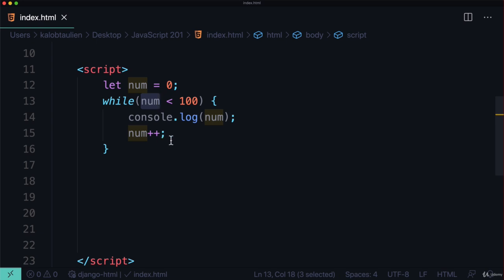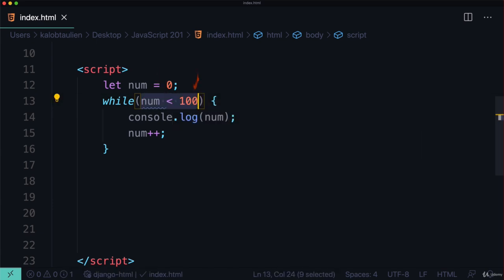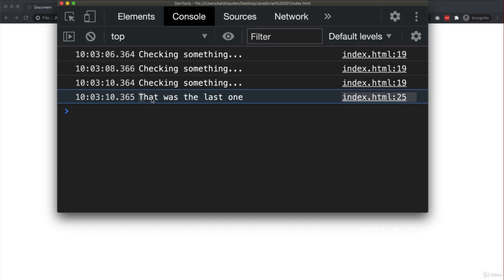The important thing here is that we are at some point making sure that this will become false. Because right now, this is true. This is saying while 0 is less than 100, execute this. And then it's going to do the second iteration, third iteration, fourth, fifth, all the way up until it gets to 100. This is no longer going to be true, so stop running it. But we're going to use a variable instead. So let's go ahead and save that and refresh.